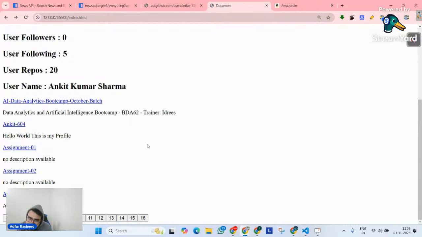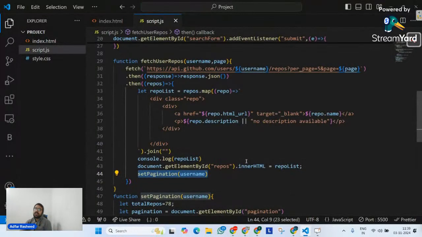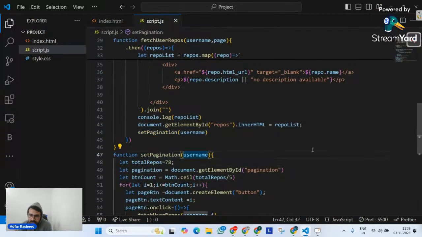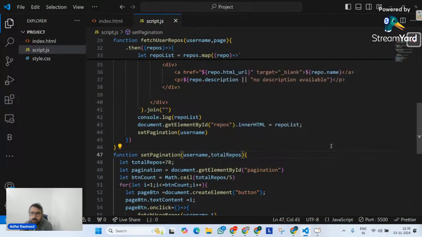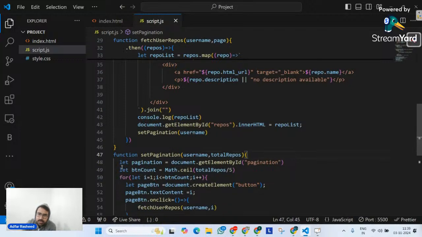That's why I will first of all resolve this. Now, you guys tell me one thing: where am I going to get my repo list from? First of all, I will pass an argument called total repos here, and then I will remove this. It means whenever set pagination is called, I will pass total repos, depending on what total repos I am getting from that particular user.